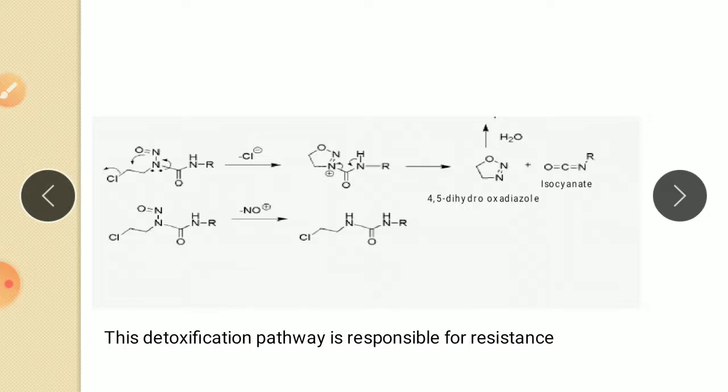The oxadiazole can further degrade by hydrolysis to give several inactive products. So this is a detoxification pathway of nitrosourea.